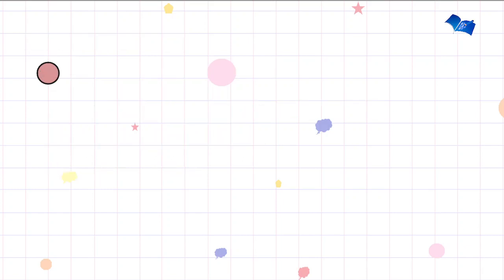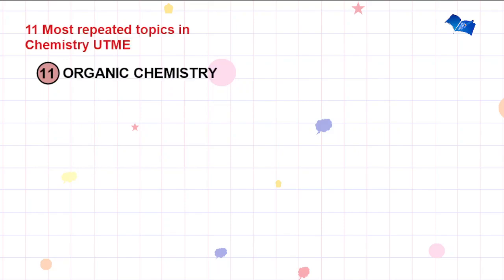Now we'll go over to the last topic, organic chemistry. Organic chemistry is very vast and also very important. Under this, you're expected to look at isomerism. Of course, isomers have the same molecular formulas but different structures. So the different types of isomerism, we have to look at that. Types of hydrocarbons, I mean the aliphatic and the aromatic hydrocarbons. Look out for their various examples.